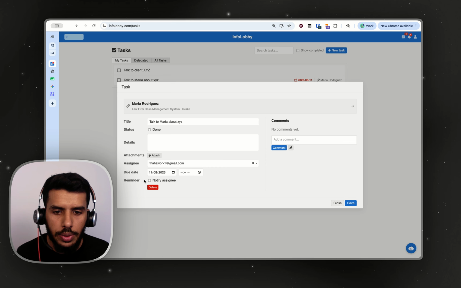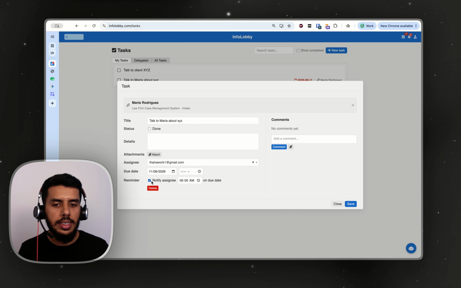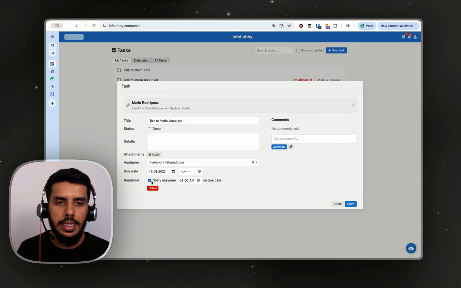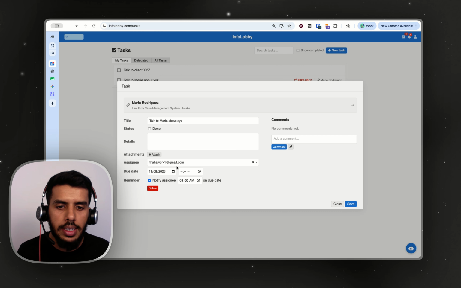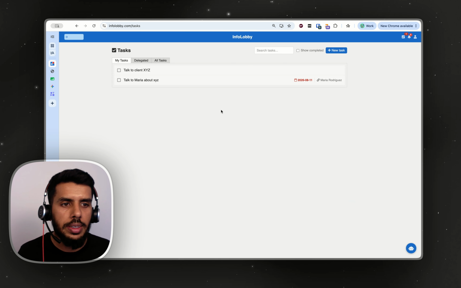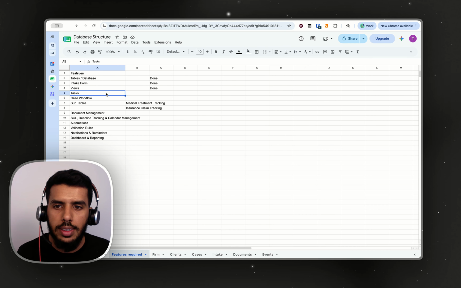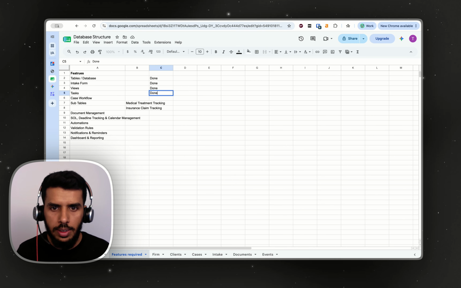If you click one of these, you can see that when you assign a task, let's say that you as a lead attorney is assigning a task to one of your paralegals, you can just assign it to that particular person, and then you can go ahead and then save. Great. Now that's it about task. We are done with that as well.